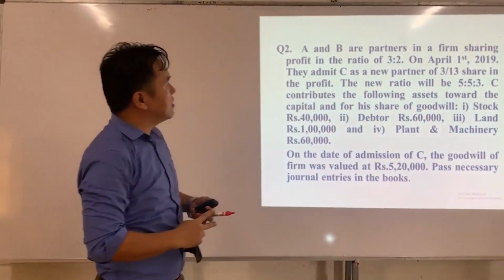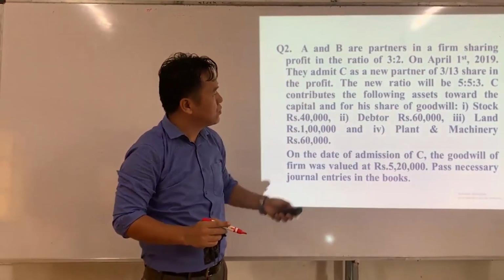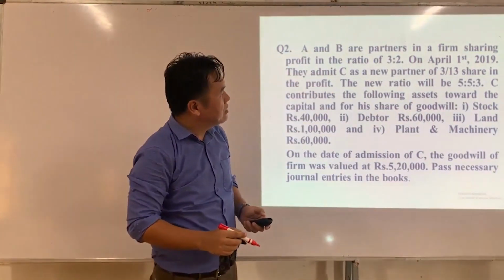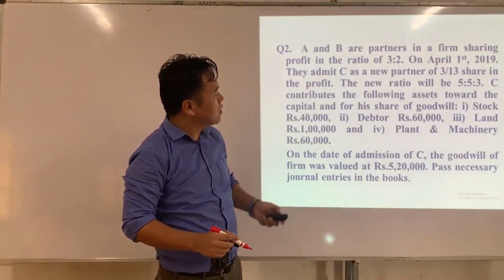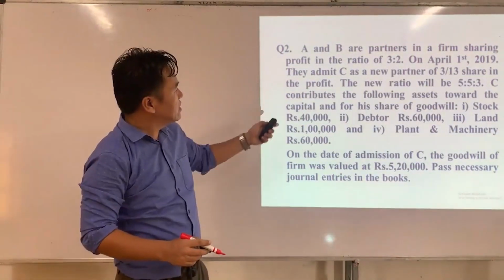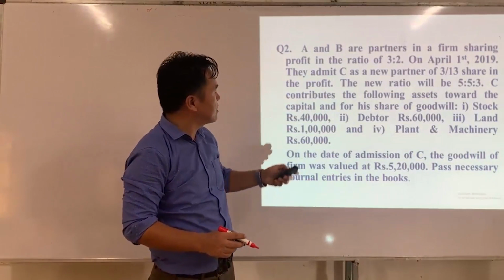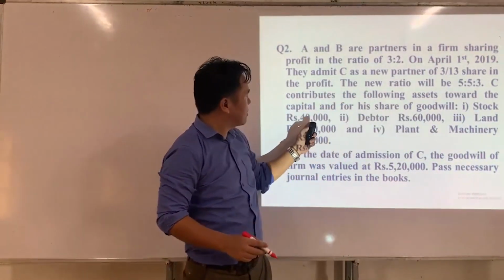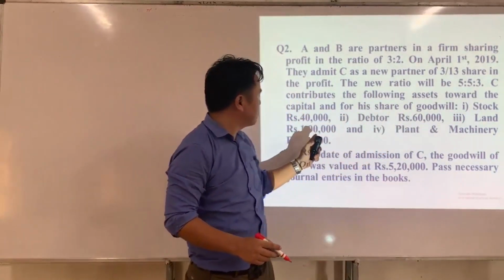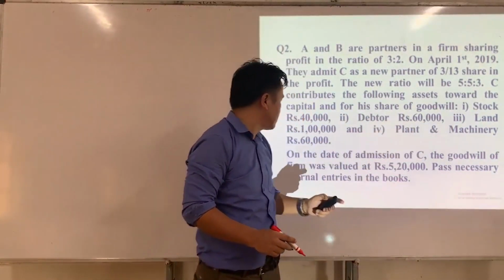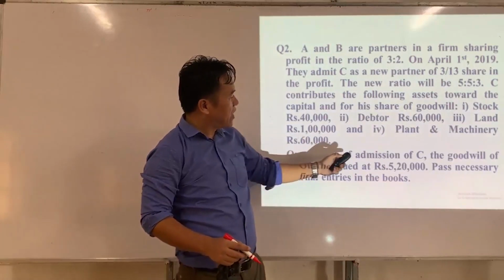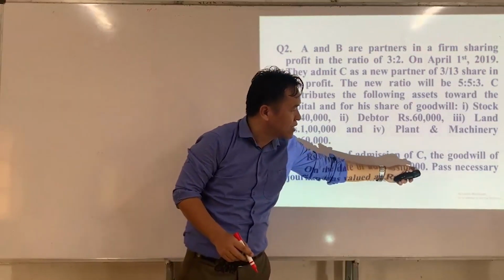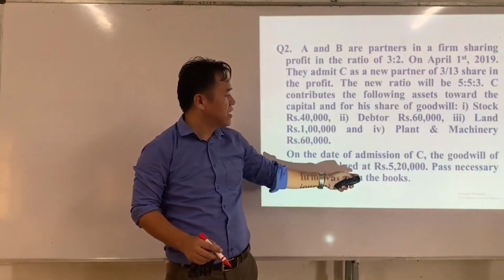A and B are partners in a firm sharing profit in the ratio of 3:2. On April 1st, 2019, they admit C as new partner for 3/13 share in the profit. The new ratio will be 5:5:3. C contributes the following assets towards the capital and his share of goodwill: stock rupees 40,000, debtors rupees 60,000, land rupees 1 lakh, and plant and machinery rupees 60,000. On the date of admission of C, the goodwill of firm was valued at rupees 5,20,000. Pass necessary journal entries in the books.